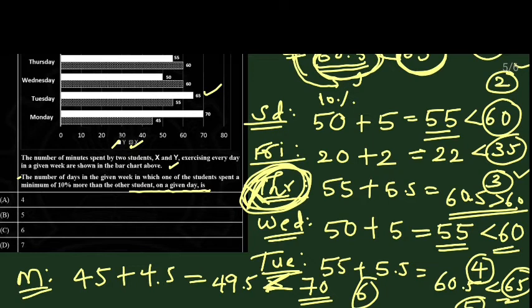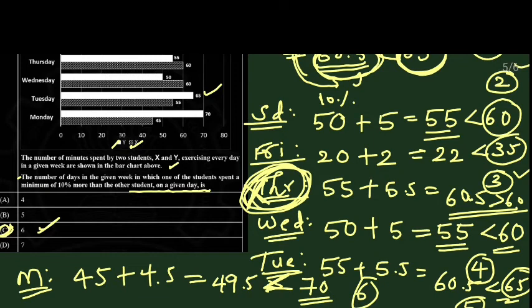So out of 7 days, 6 days are our favorable condition, so 6 is the correct option for this question. This is simply finding 10% of the least value, adding it, and checking whether the other person is spending more than this or less than this. If it is more, we count that day as a required day, otherwise we leave it.